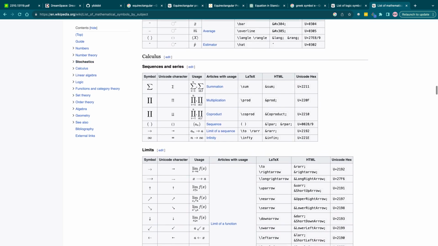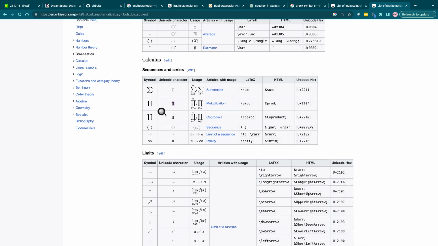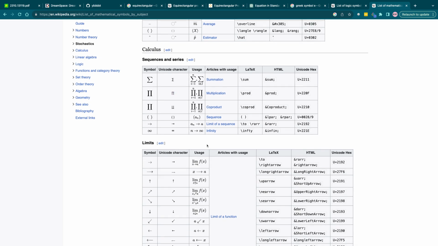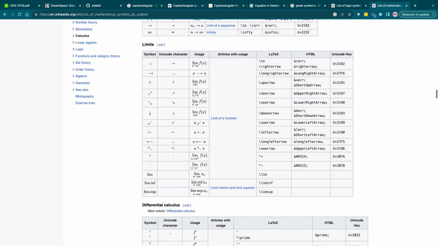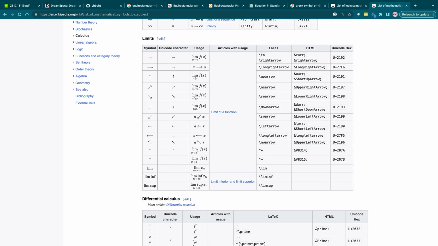Yeah. Here's the sigma and the multiplication, which I always mess up. We have infinity, a bunch of arrows, which mean basically the limit of a function.